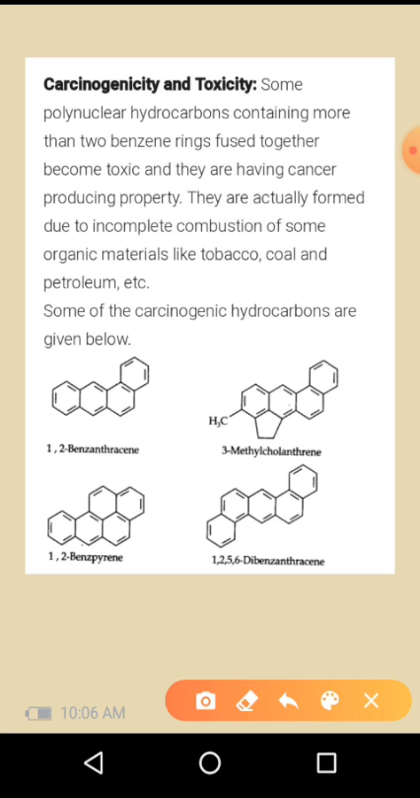So here a large number of benzenes are fused together, and it will produce toxicity. It is 1,2 benzanthracene and 3 methylcholanthrene, or 1,2 benzpyrene and 1,2,5,6 dibenzanthracene. So these are all toxic materials. That is, a large number of benzene molecules formed by incomplete combustion will produce toxicity in the human body.